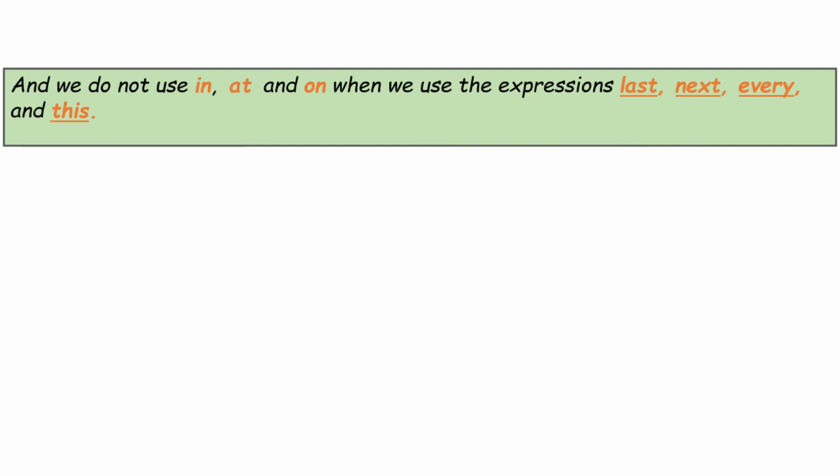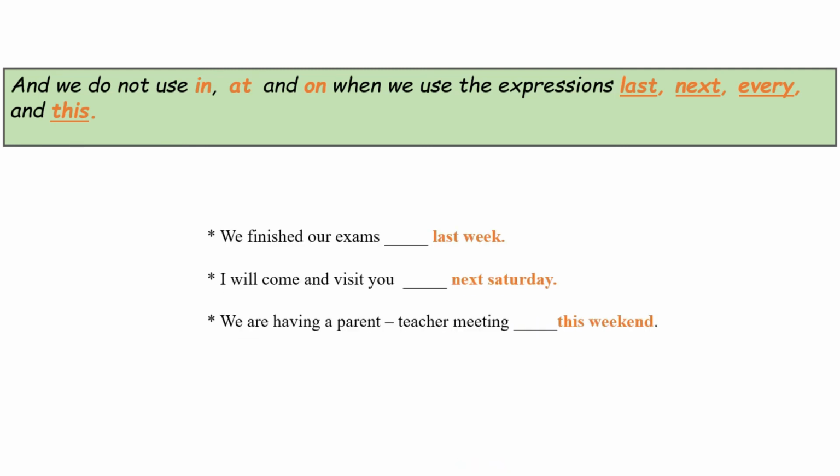Remember that we do not use the prepositions in, at, and on when we use the expressions last, next, every, and this. This is very important for your exams. Questions can come like these ones. We finished our exams blank last week. I will come and visit dash next Saturday. Last, next, and this are mentioned here. If these questions come, you will just write X here. You do not need to put any prepositions here. So your answer will be, we finished our exams last week. On to the next slide.